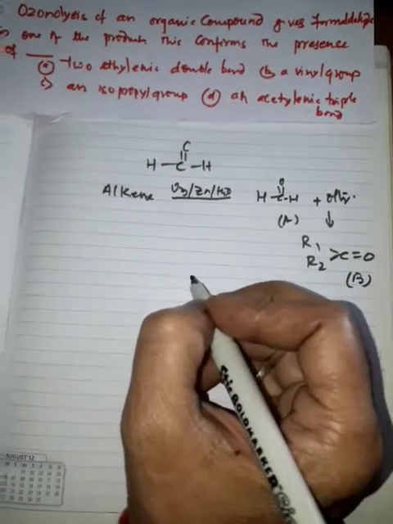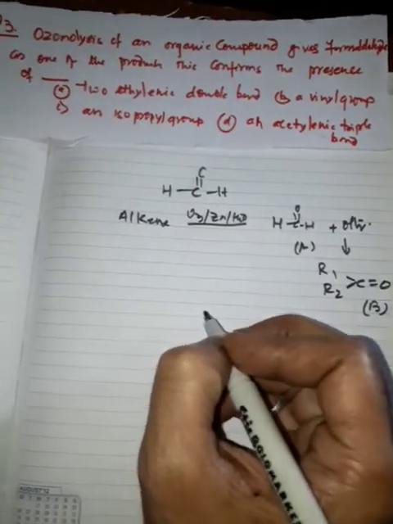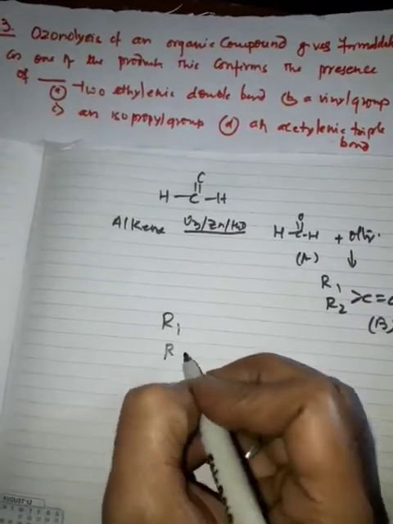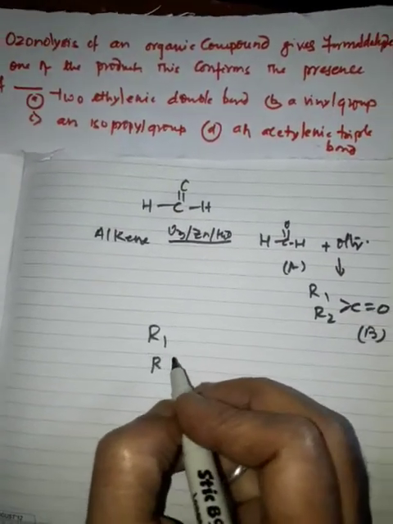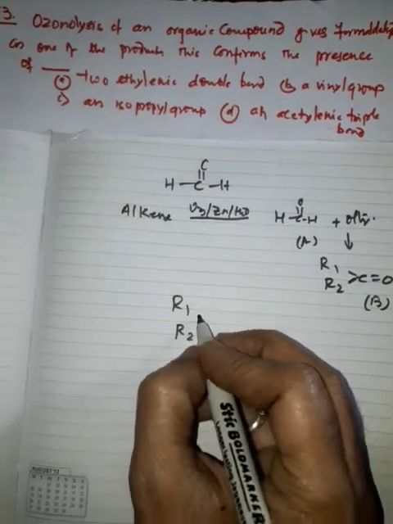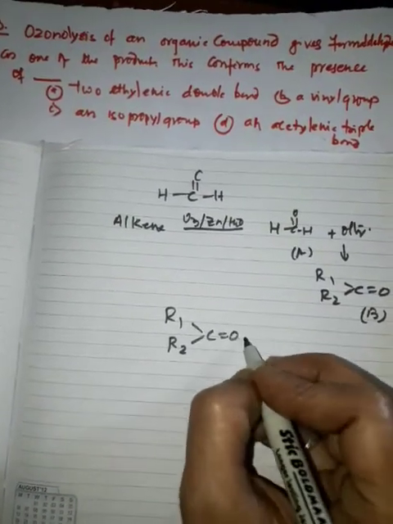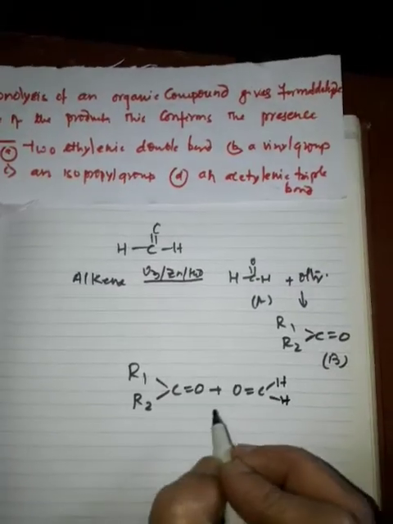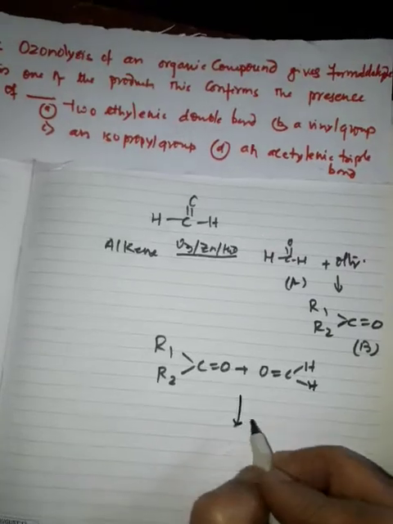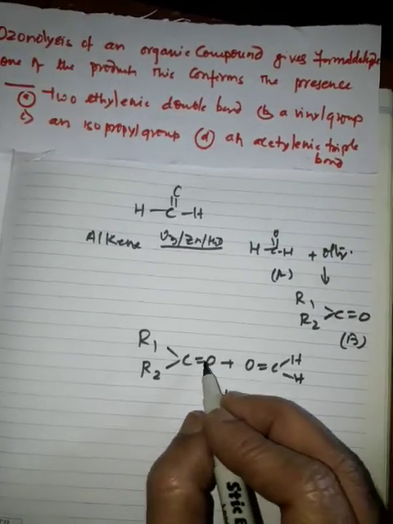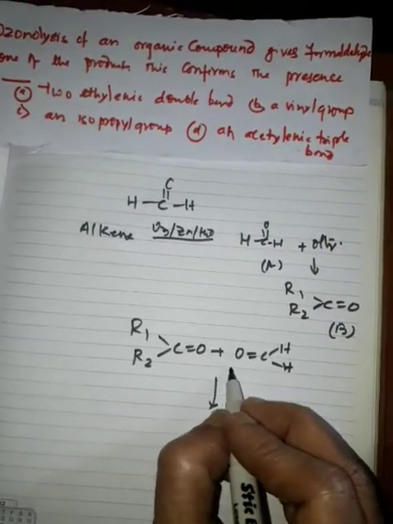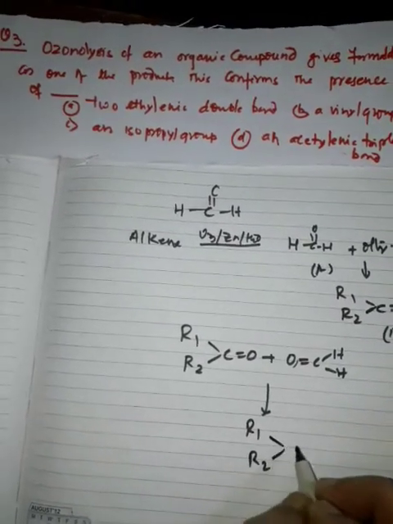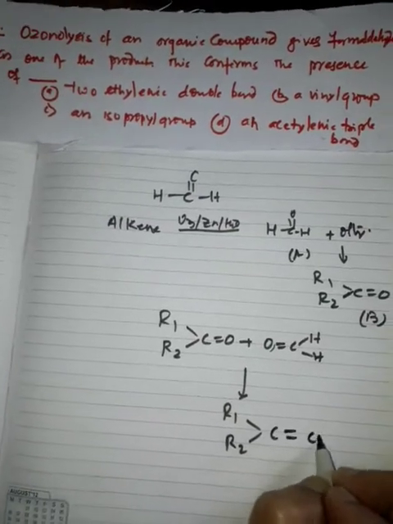So in order to determine the alkene, place the carbonyl compounds with their oxygen atoms face to face. R1, R2, C double bond O, and you will write CH2O. And then replace the oxygen atoms by a double bond. So it would be R1, R2, C double bond, CH2.